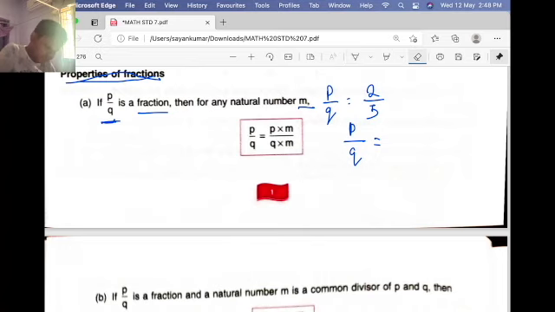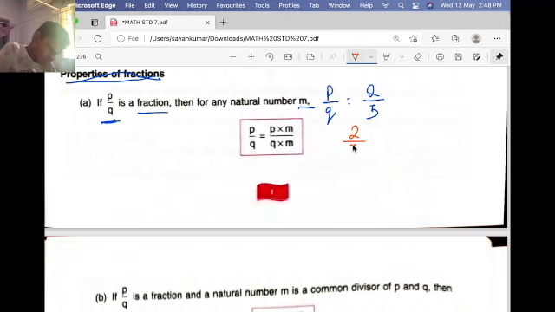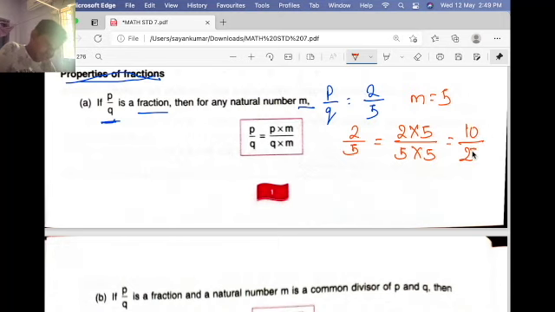Let me erase this. 2 by 5 equals 2 into 5 by 5 into 5, taking m as 5, a natural number. So it will be 10 by 25.